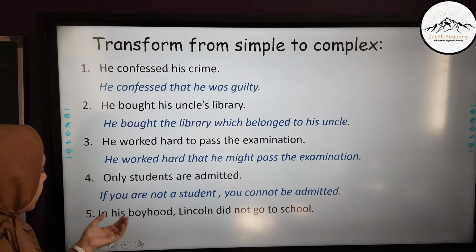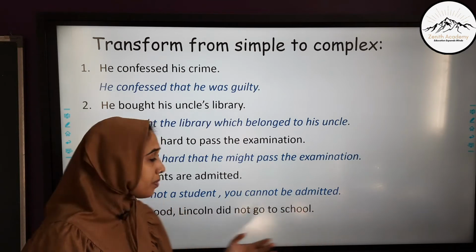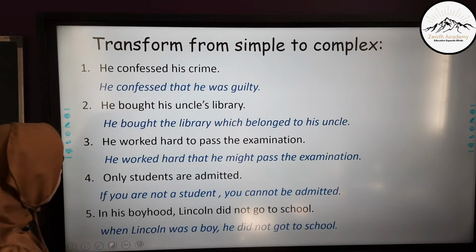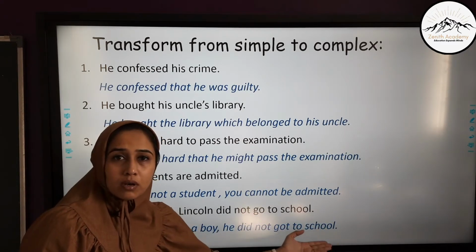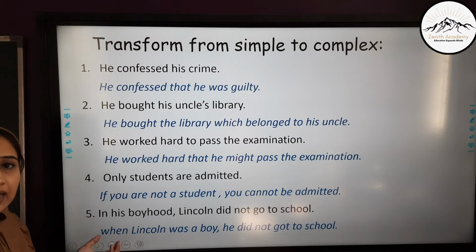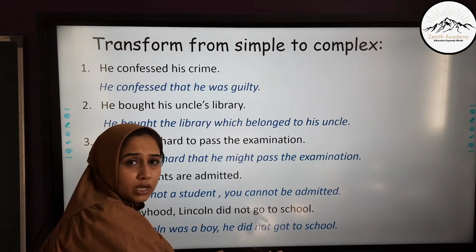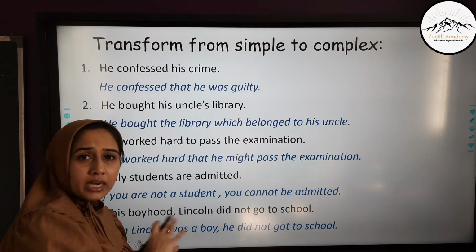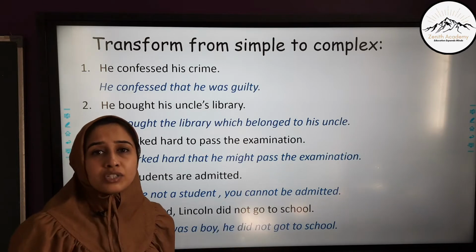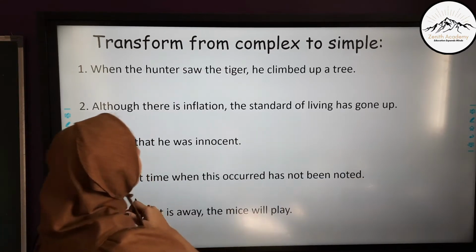In his boyhood, Lincoln did not go to school. This would be transformed into, when Lincoln was a boy, he did not go to school, where when is the subordinating conjunction. So here the main clause is, he did not go to school when Lincoln was a boy. So when he was a boy, he did not go to school. The meaning is not changing. Do keep that in mind. Let's move ahead to the next part.